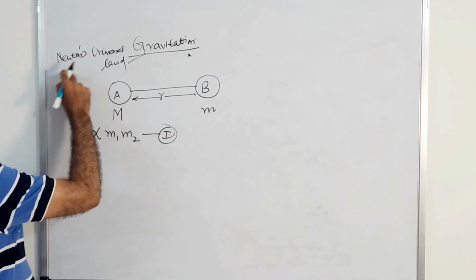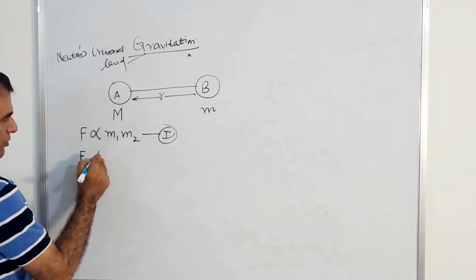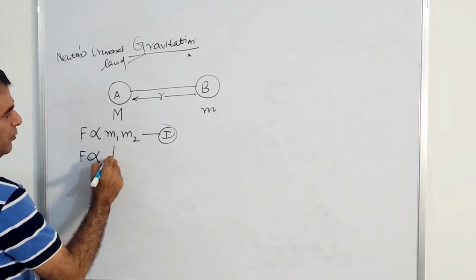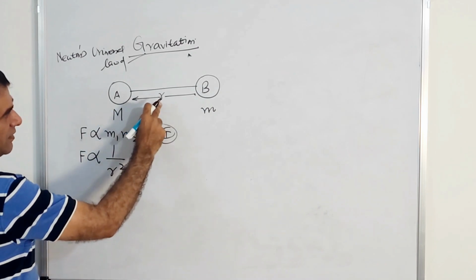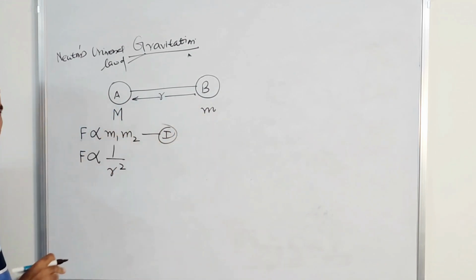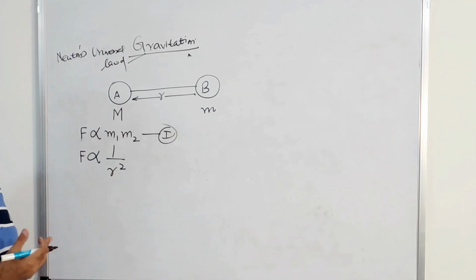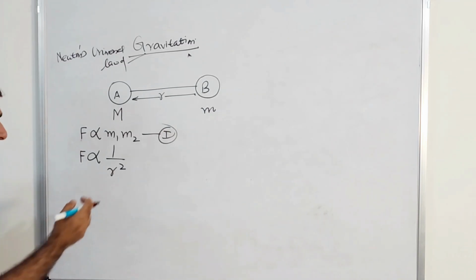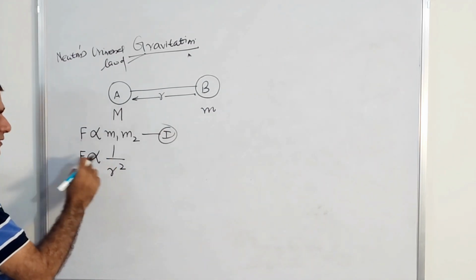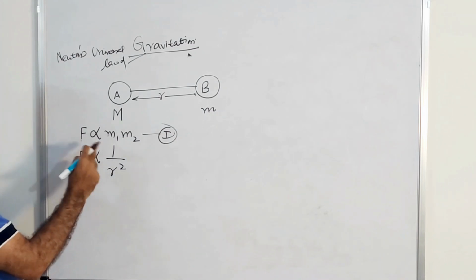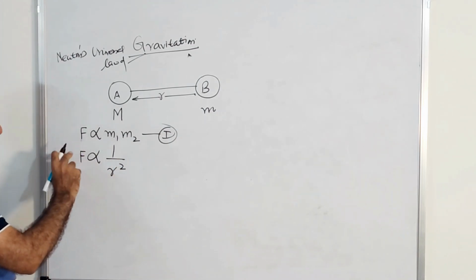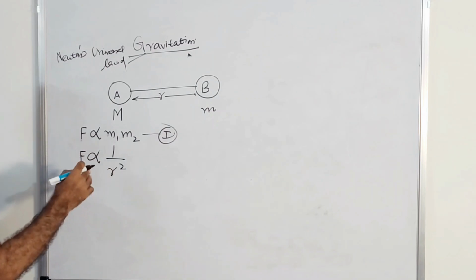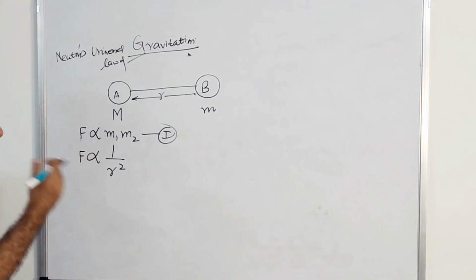Second thing, Newton said that this force is also inversely proportional to the square of the distance between these two. Now, what is the meaning of inversely proportional? Inverse proportion means when r increases, F will decrease, and when r decreases, F will increase. Inverse. How?